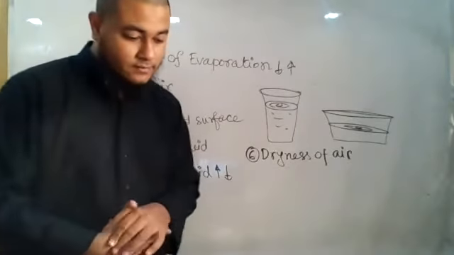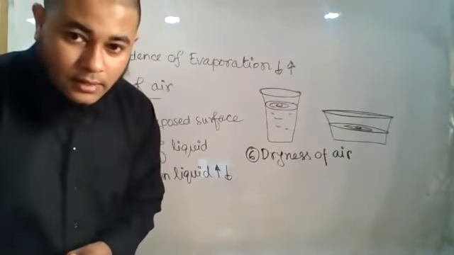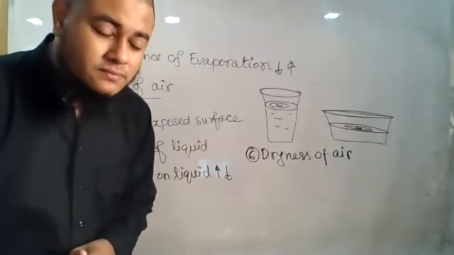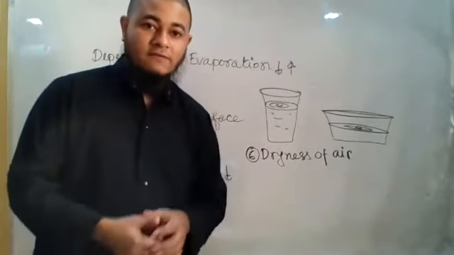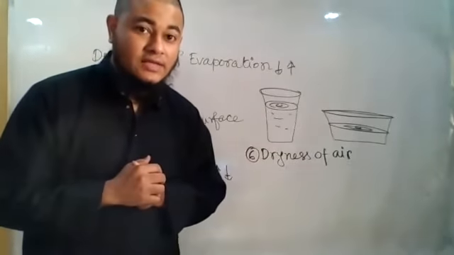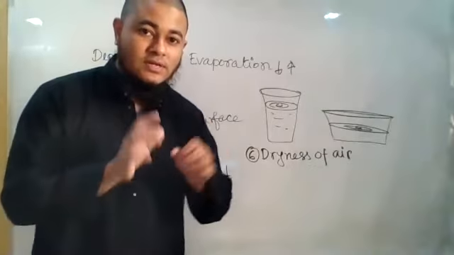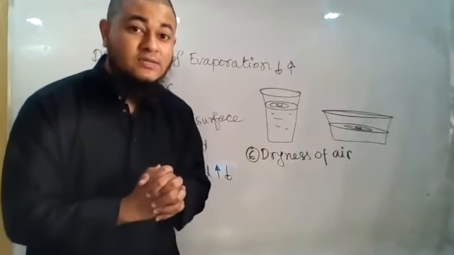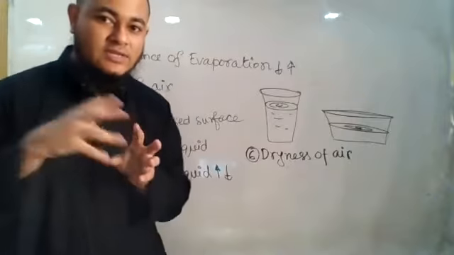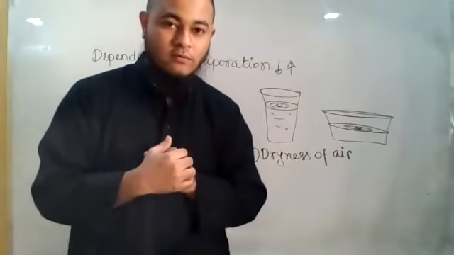Sir, can you explain number 6 again? Which part did you not understand? Number 6. Number 6 is dryness of air. If the air around us is dry, dry means what? It does not have much amount of water vapor in it. What does that mean? It is hungry. That means it can take more amount of water vapor.